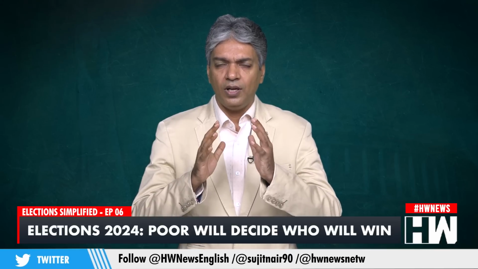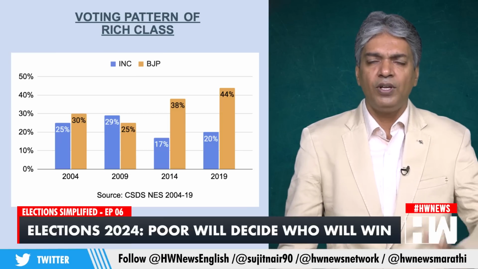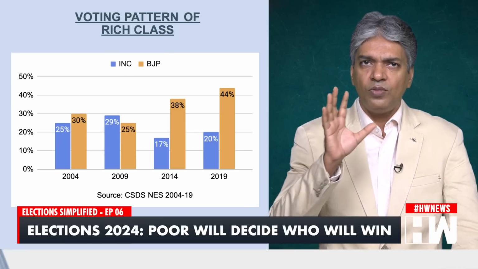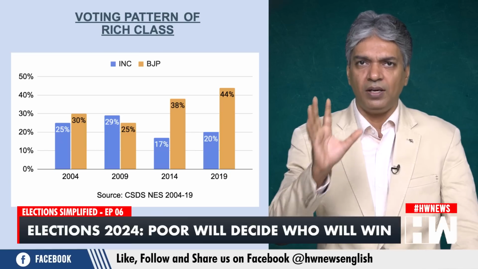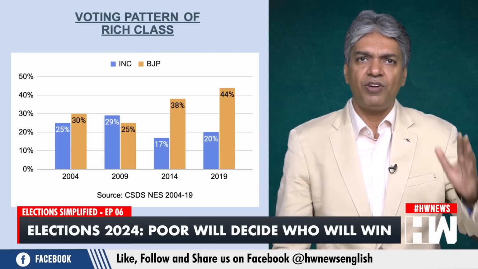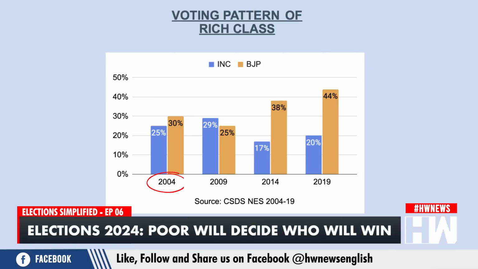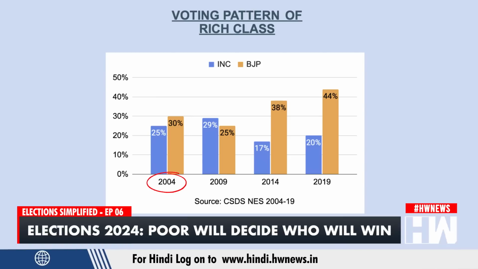Now let's look at the voting pattern of the rich class, which is people earning anywhere above 30 lakhs per annum of income. Now this exhibits a pattern which is similar to the middle class. They are also believed to be traditional supporters of the BJP. Even in 2004, when BJP lost to Congress-led UPA, 30% of the rich class backed the BJP, 5% more than the Congress. The BJP was leading against the Congress only amongst the rich class in 2004, and that was also perhaps a reason for its loss because the population of the rich is fairly low at around 4%.